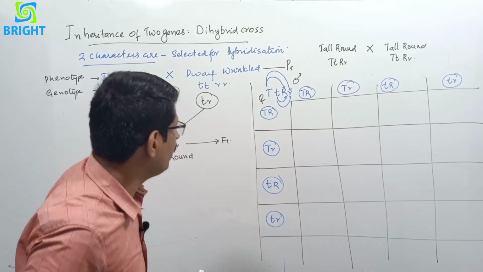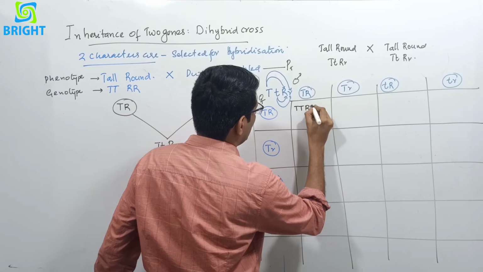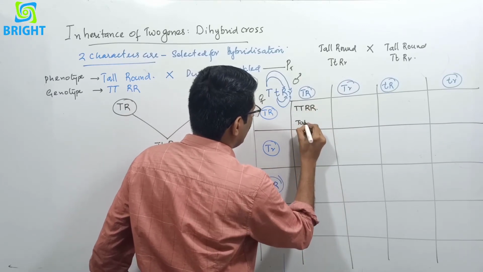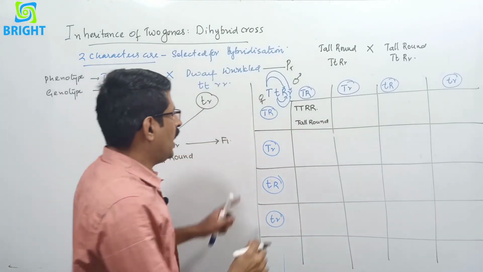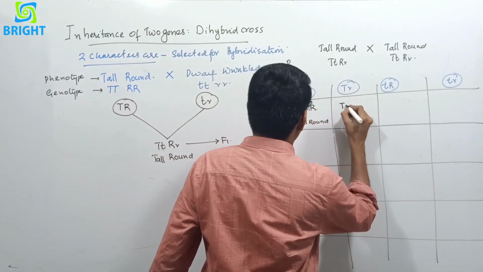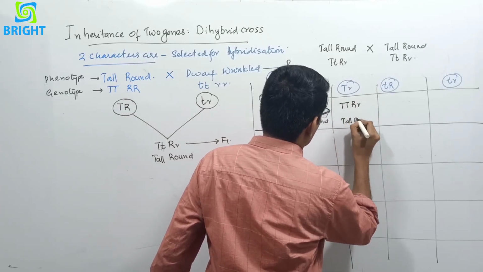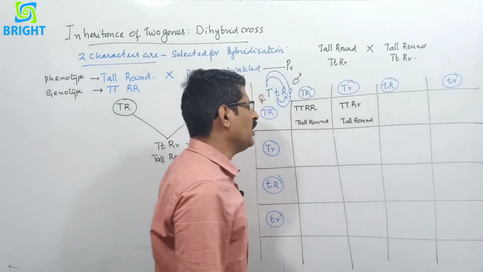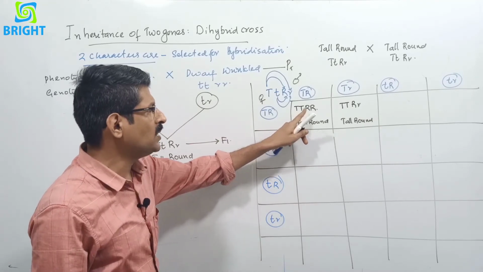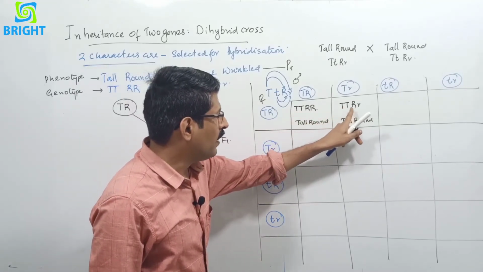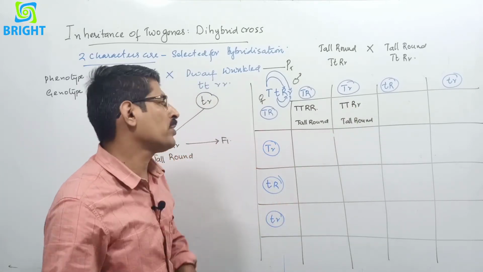And when these and these gametes come together, we will get capital T capital T, capital R capital R. So it is a tall plant with a round seed. And when these and these come together, capital T capital T, capital R small r, that is also tall round. But here there is a difference. Here all characters are homozygous dominant, but here tall is homozygous dominant, while round is heterozygous.